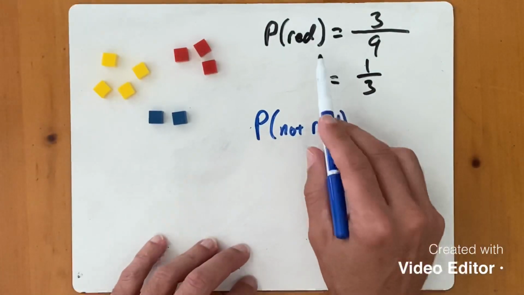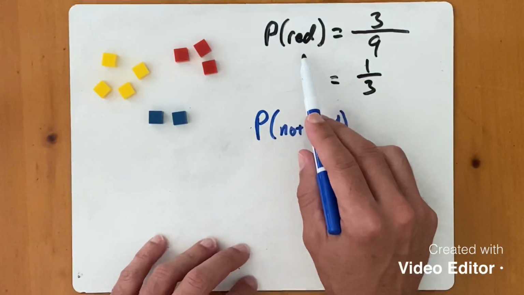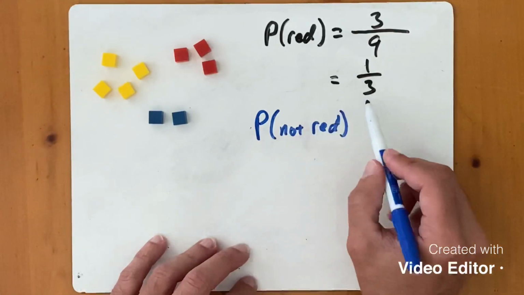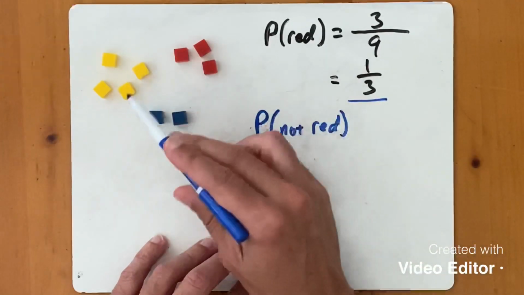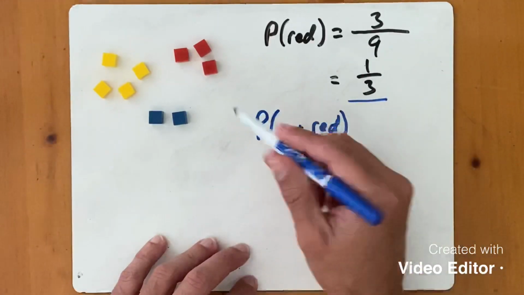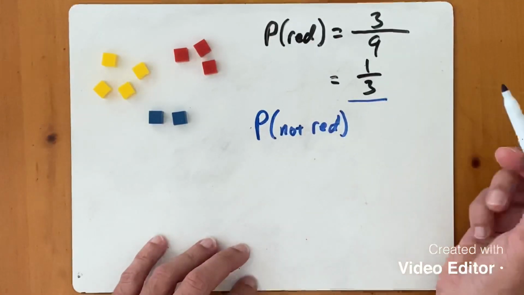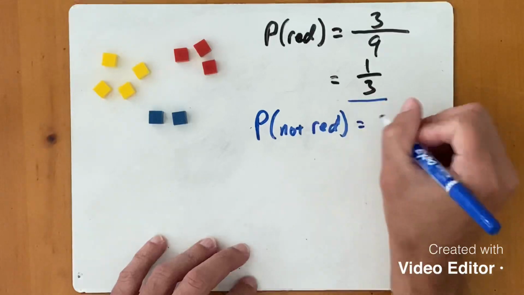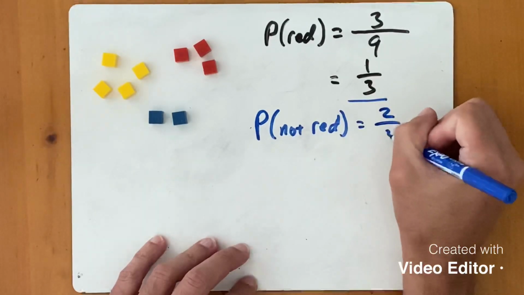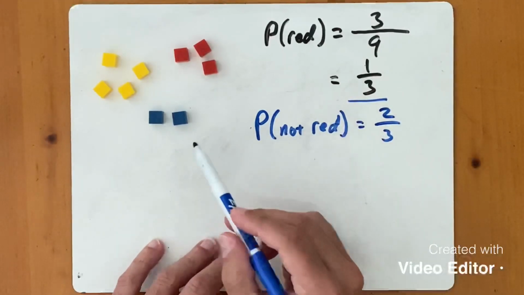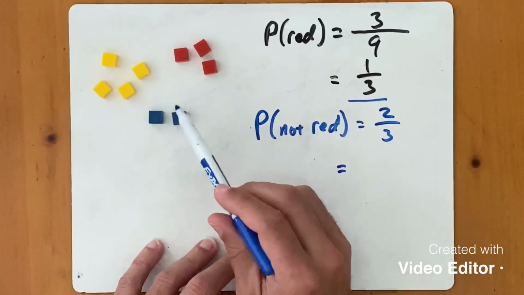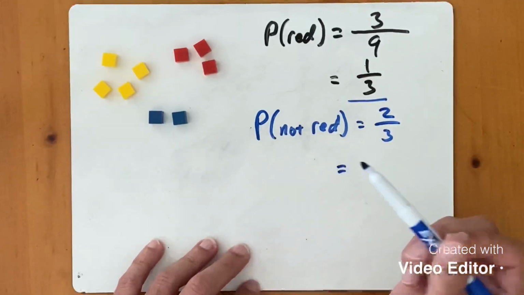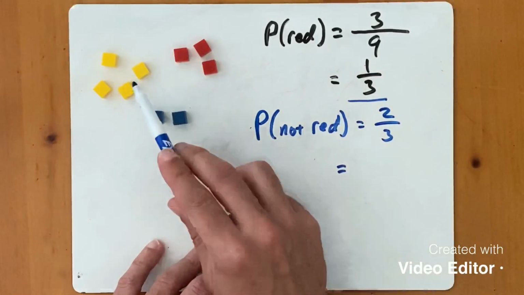We figured out the probability for finding a red one was 1/3. So to find the probability of not picking a red, it's going to be 1 minus 1/3, or 2/3. Then we can confirm that just to be sure, because all the ways that I can pick one that's not red are either yellow or blue.